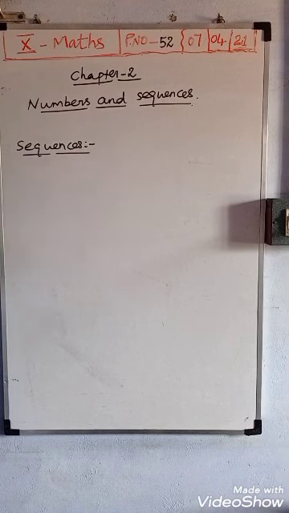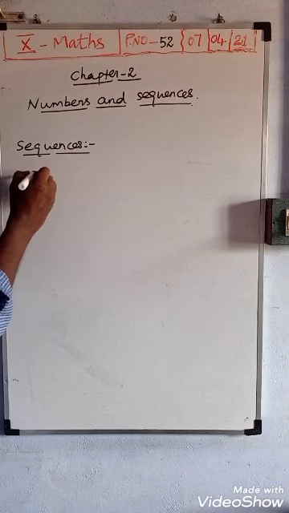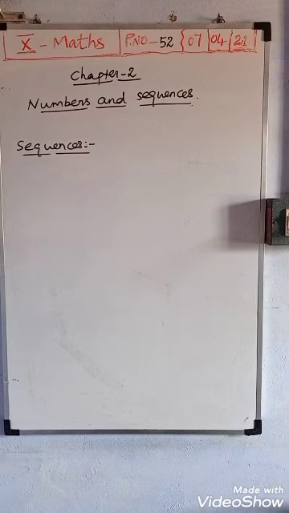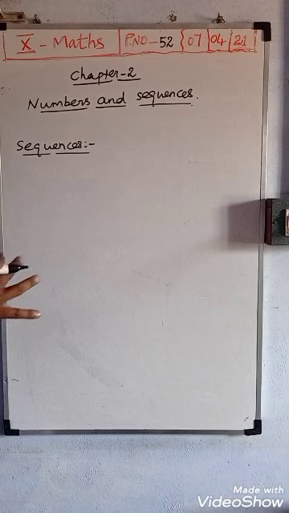What is meant by sequences? You already know numbers. In the numbers you should arrange and write them in a specific order.